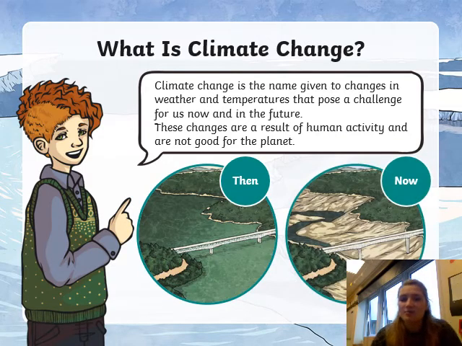So here's an example of something that you can see is very different. If we look at the before picture, the then picture, and look at it now, we can see obviously there's a lot less water in the seas or the rivers, and we're going to find out why.